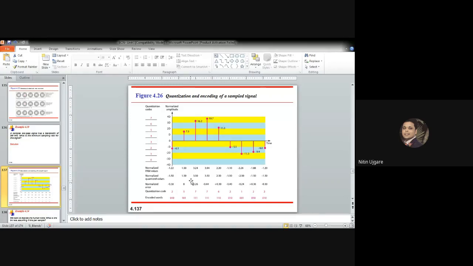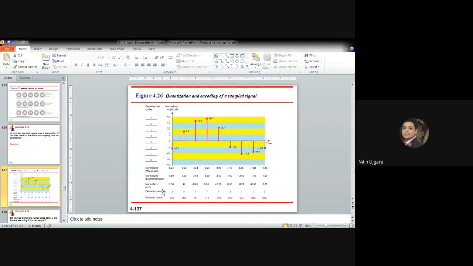So the error is calculated as the difference between the normalized value 1.22 and 1.50, that is 1.50 minus 1.22, which gives you the normalized error, that is minus 0.38, and so on. If the normalized pulse amplitude modulation value and the normalized quantized value are the same, then the error will be 0, which is shown in this second case.